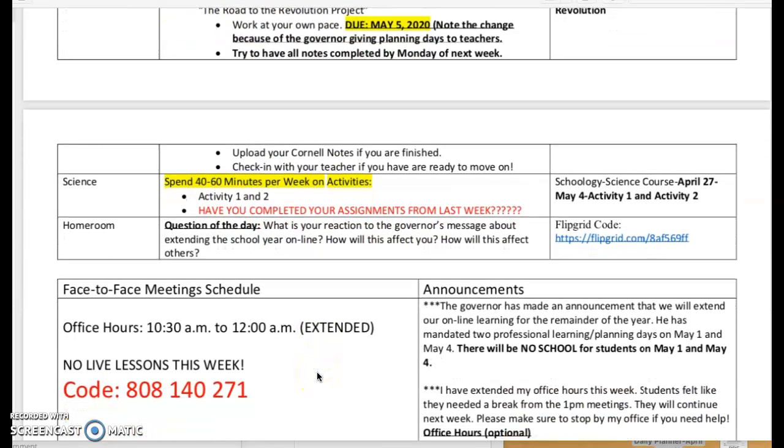For science today, you have 2 new activities. Please know that you have approximately 40 to 60 minutes to work on it this week. So why don't you look ahead and see what we have in those assignment folders.